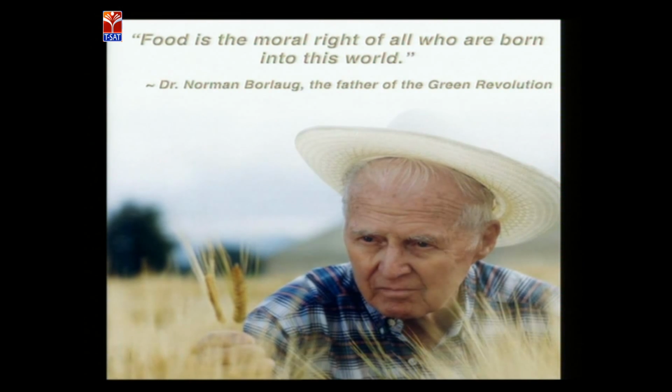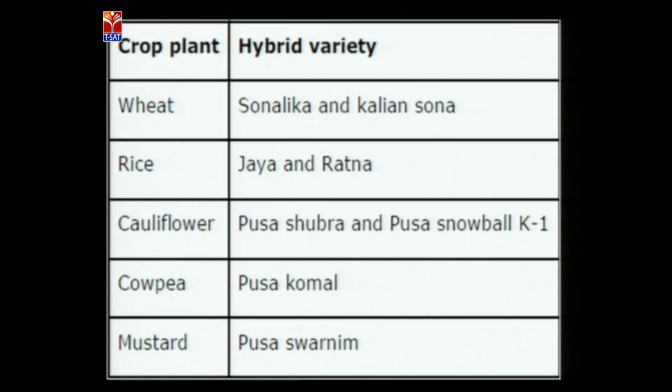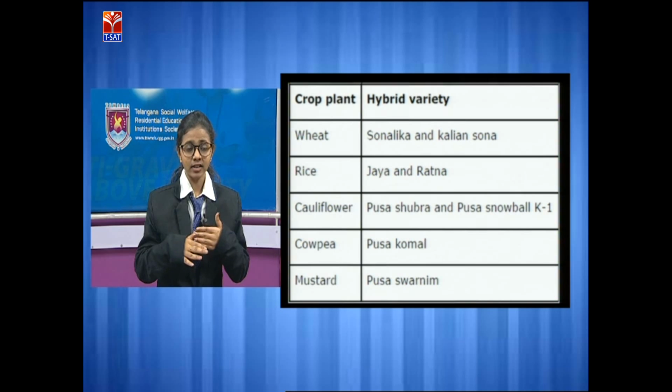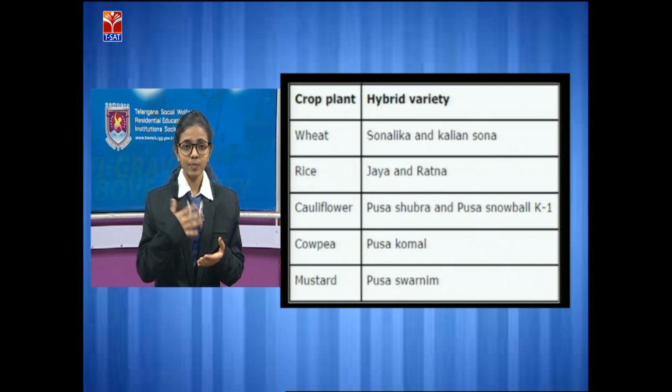Okay, and the next slide is the crop plants and the hybrid varieties. As I have told you, in this Green Revolution they use different types of varieties, mainly hybrid varieties. Why hybrid? Because hybrids give more and more yield, doubling and tripling it, that is, by 2 and by 3 times. They improve the different types, and they also improve food grain productivity.